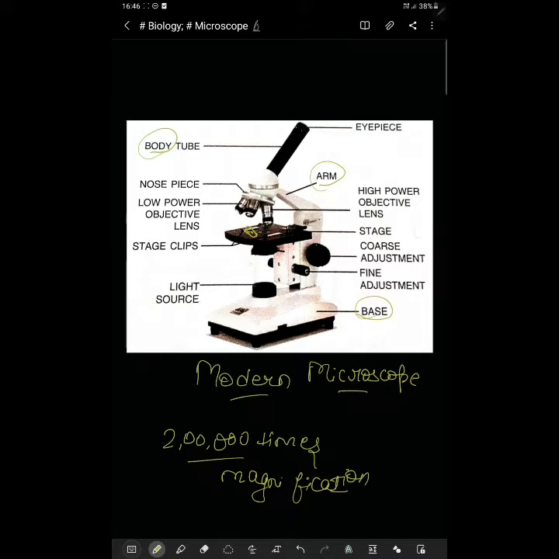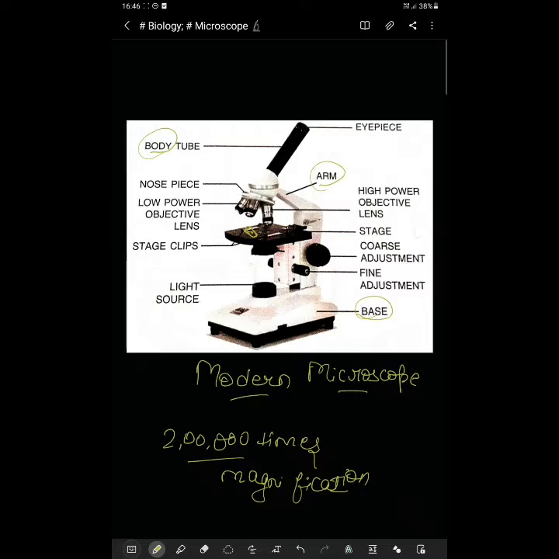Stage is where you can keep the onion peels. Light source, you can increase the light. Fine adjustment and coarse adjustment. With the help of adjustment you can see deeply into it, and with the help of the lens you can magnify more, for the multiplication or the magnification. So this is about the microscope.